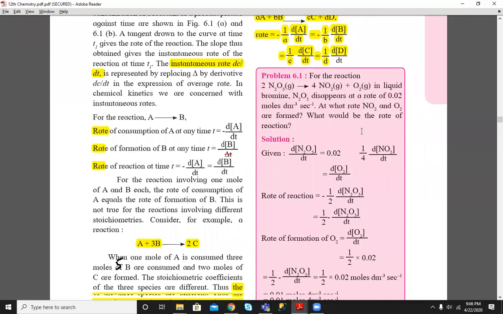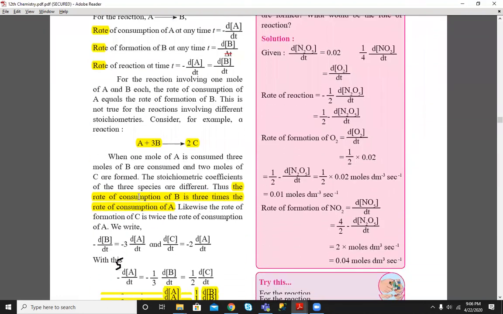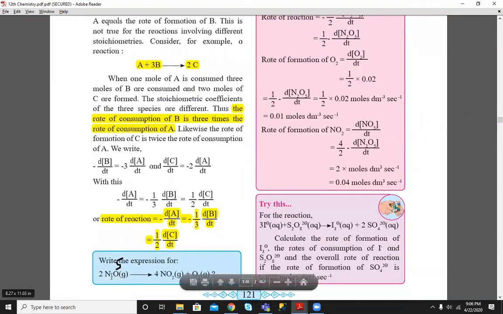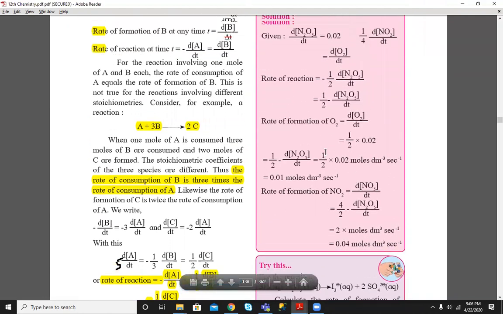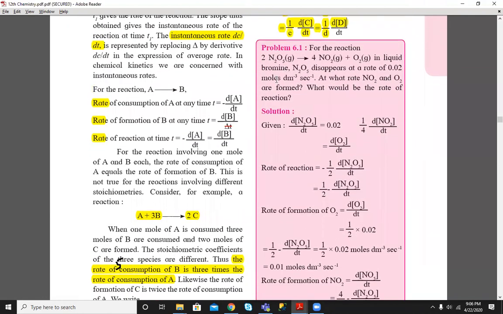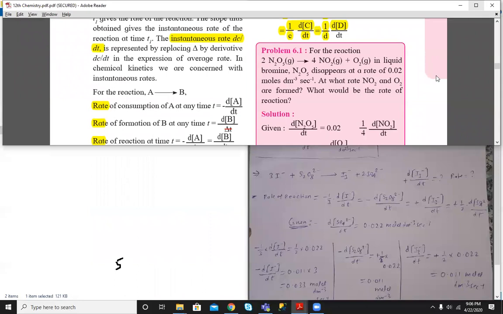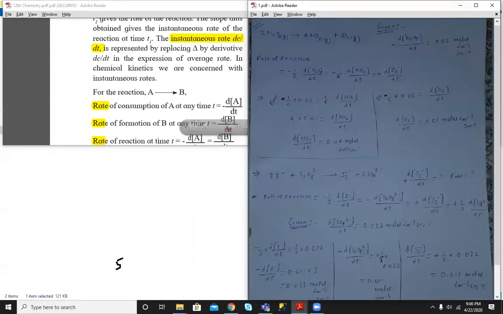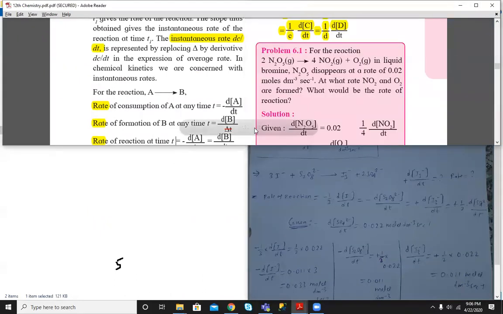Let's see the problem solved. Here we have to write the expression of rate. It is already solved in this problem. I have solved this problem in a way that it is easily understood.